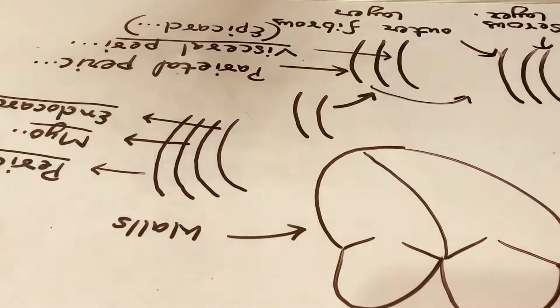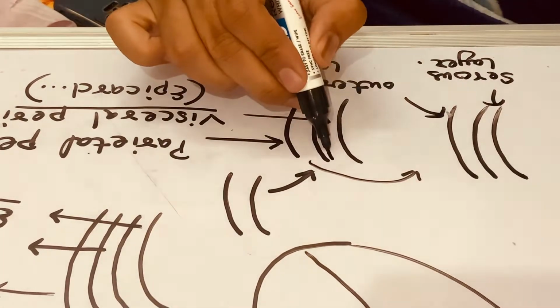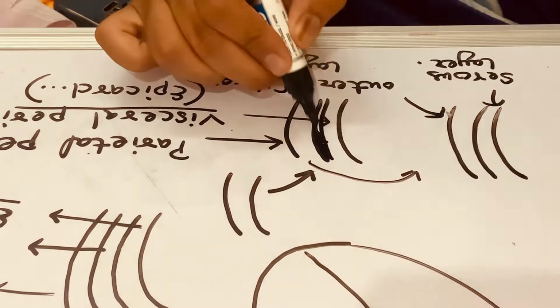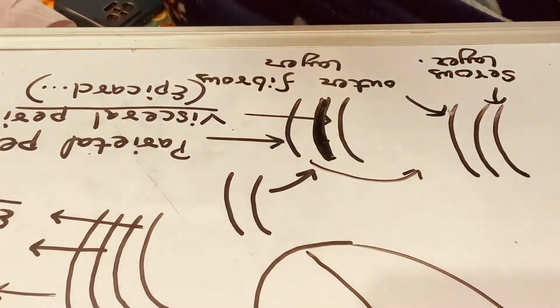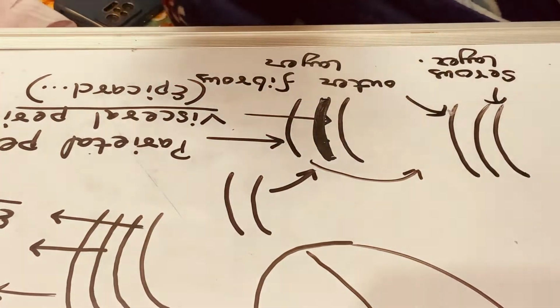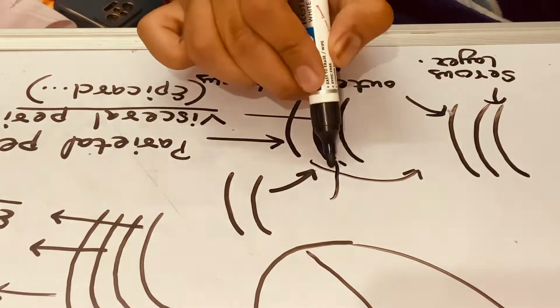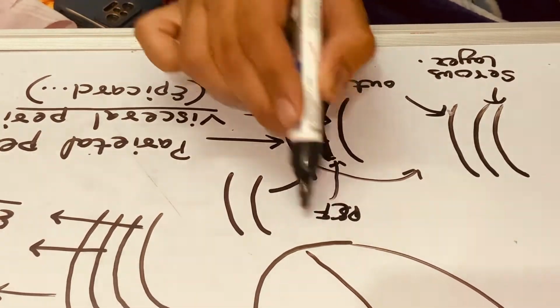If we look at the parietal pericardium and the visceral pericardium, there is a space between them, and this space is known as the pericardial space. And in this pericardial space we find the pericardial fluid. This pericardial fluid protects the heart from various shocks and other things.